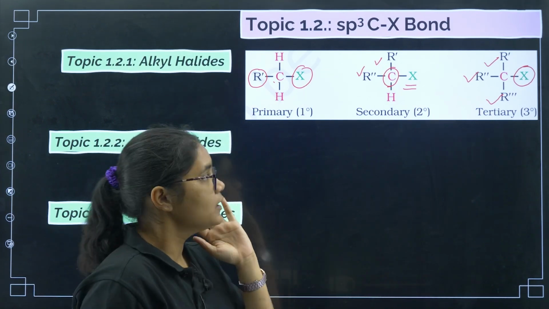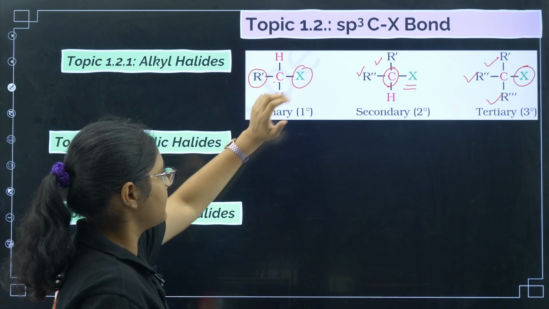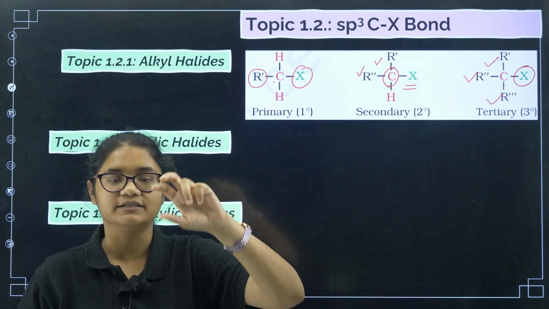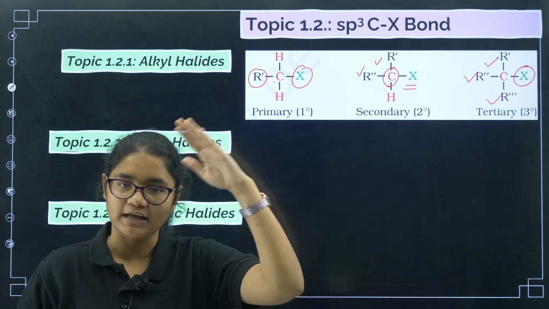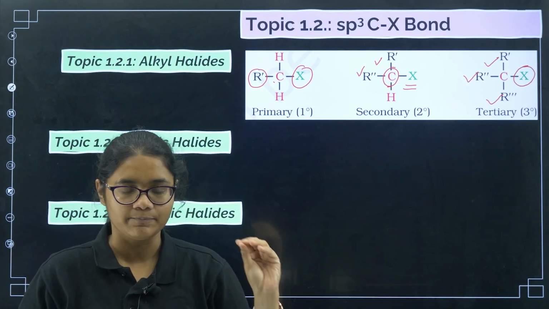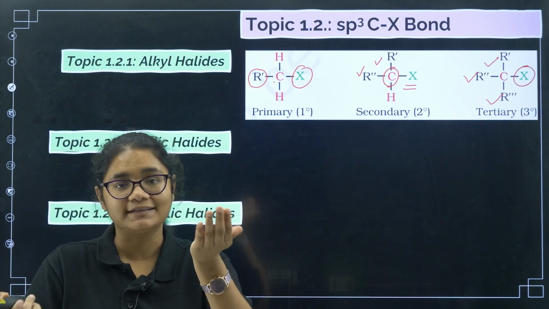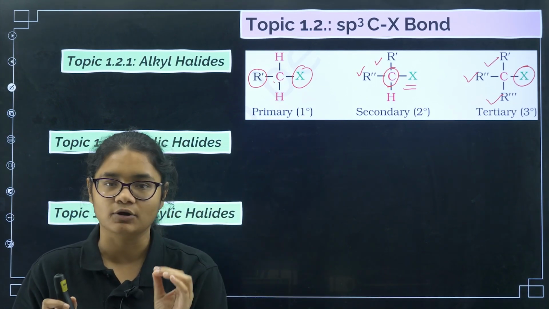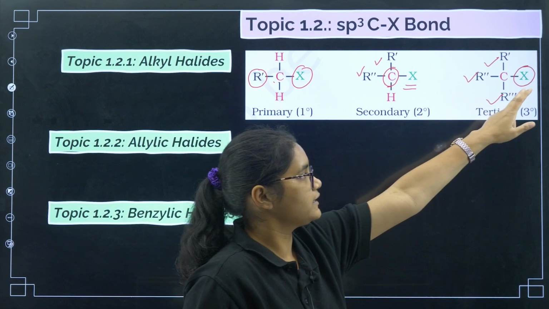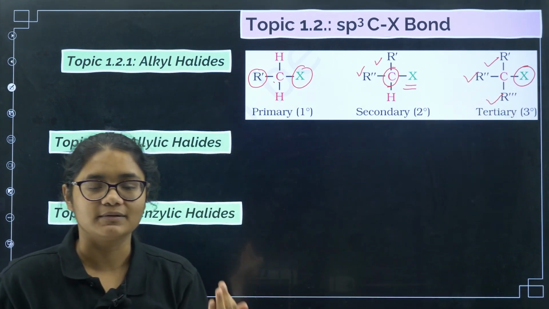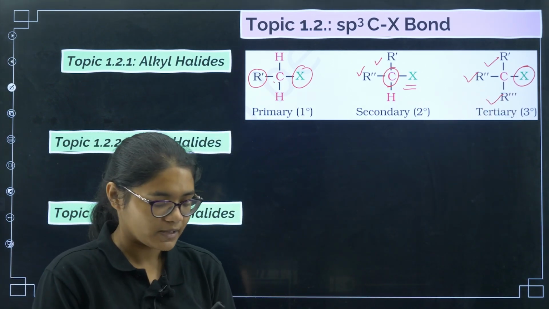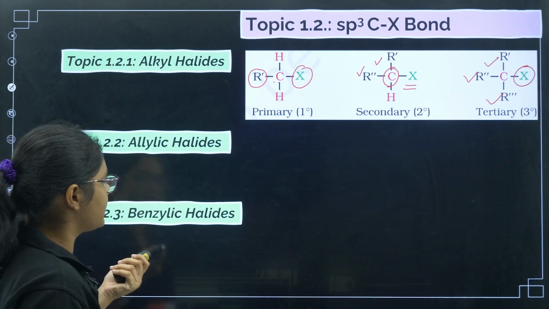So based on alkyl halides, we have three categories. The carbon which is attached to the halogen and is attached to only one carbon is called primary. The carbon which contains the X and is attached to another two carbons is called secondary. The carbon which contains the halogen and is attached to another three carbons is called tertiary. Fine. Now coming to allylic halides.